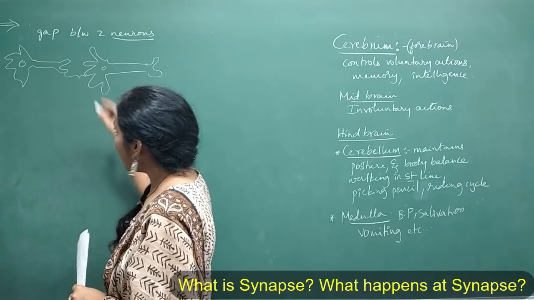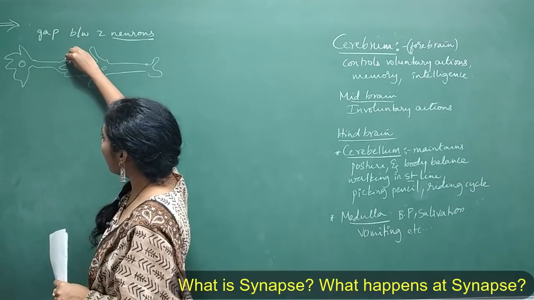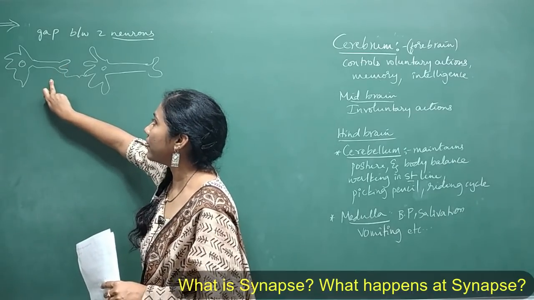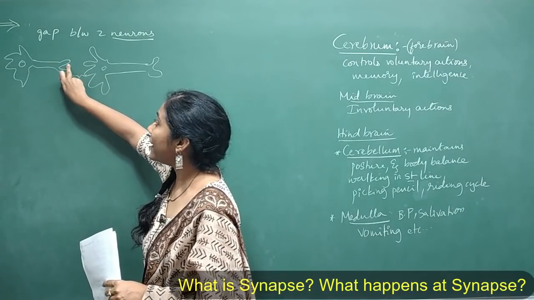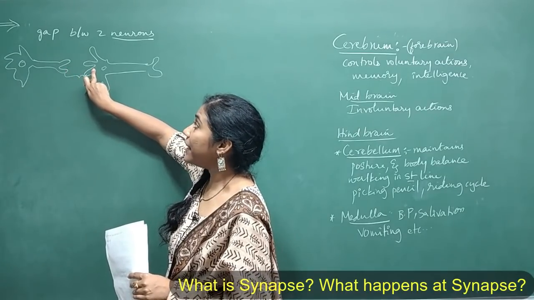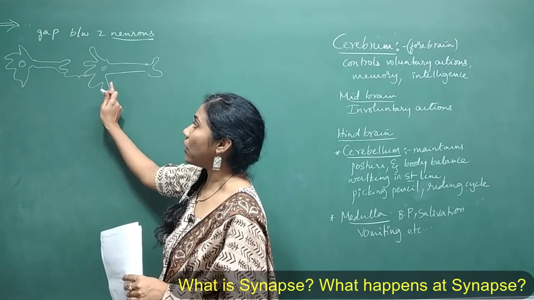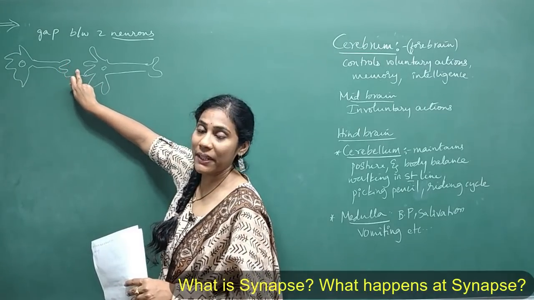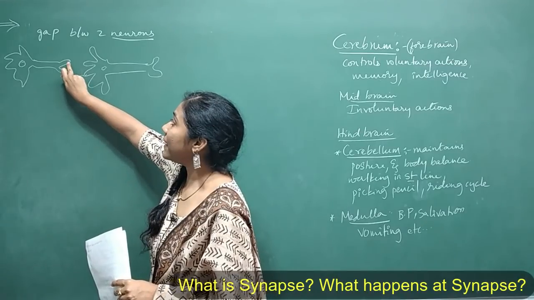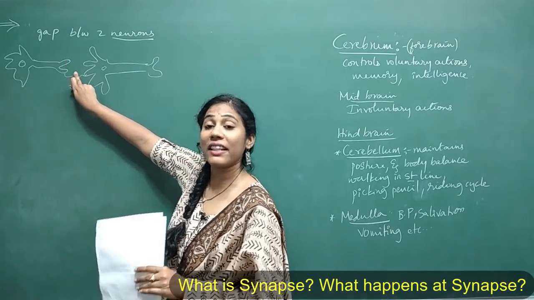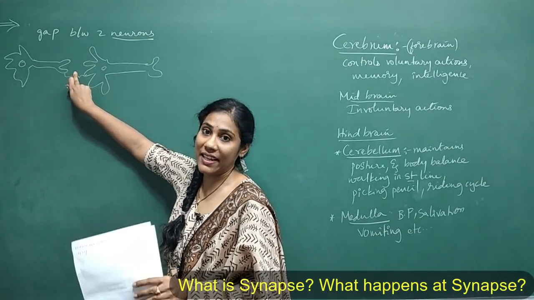So what happens here is the electric impulse that is there at the ending of one neuron, right? The axon ending of one neuron has to get transferred into the dendrite of another neuron. So this electric impulse gets converted into chemicals, right? So the electric impulse is transported in the form of chemicals, and the chemicals are called neurotransmitters.